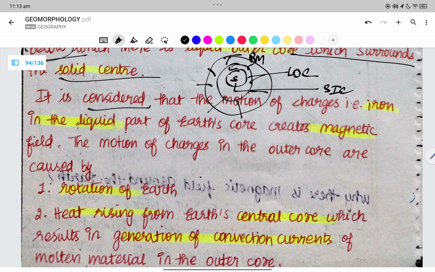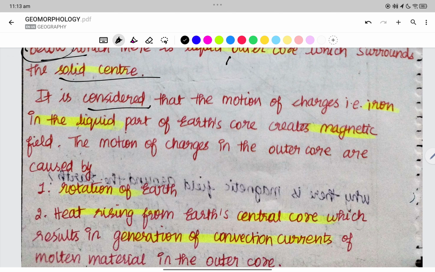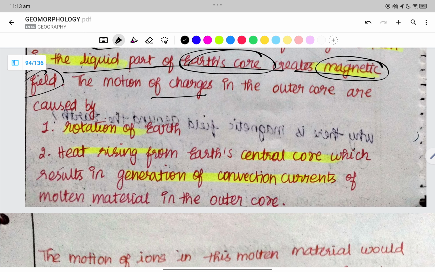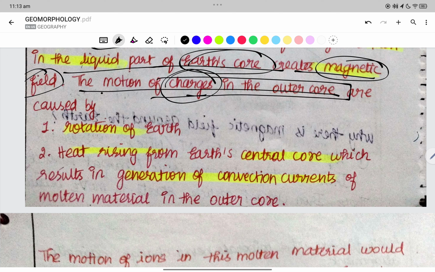It is considered that the motion of the charges, that is the ions in the liquid part of the Earth's core, creates the magnetic field. The liquid ion is creating the magnetic field. How does the motion of the charges in the outer core happen? Why or how is there a motion of the charges? Because of the rotation of the Earth.